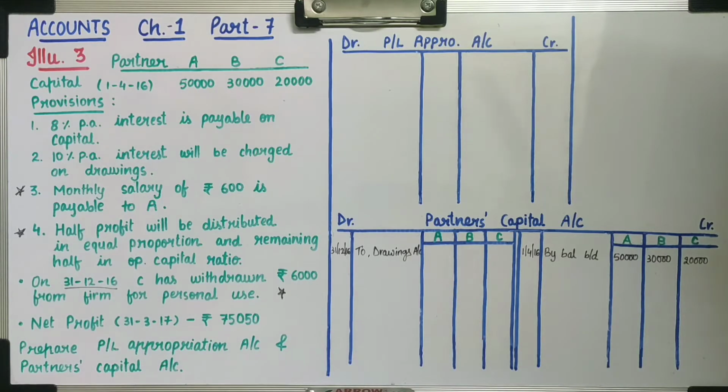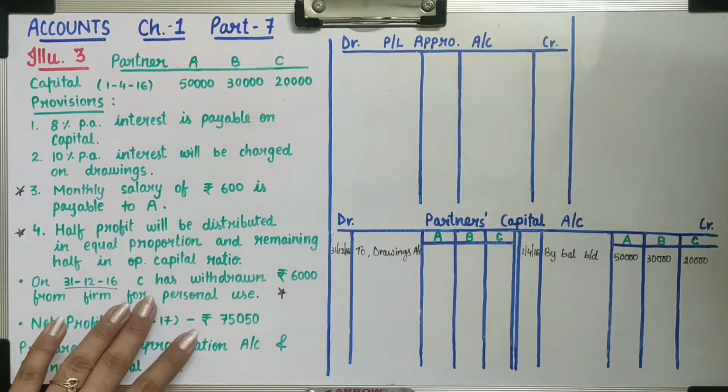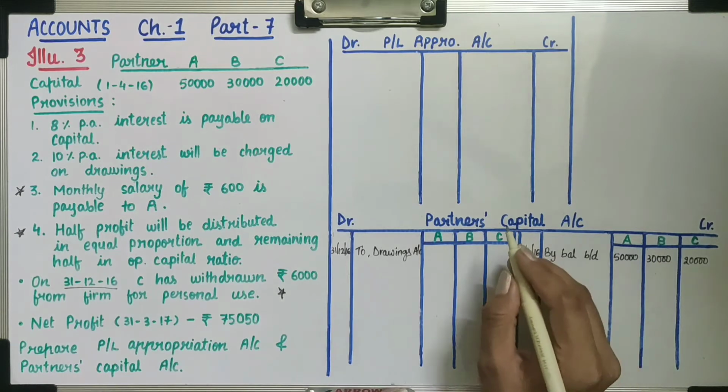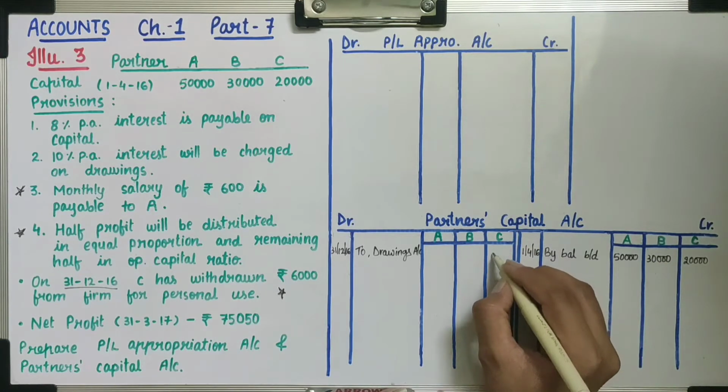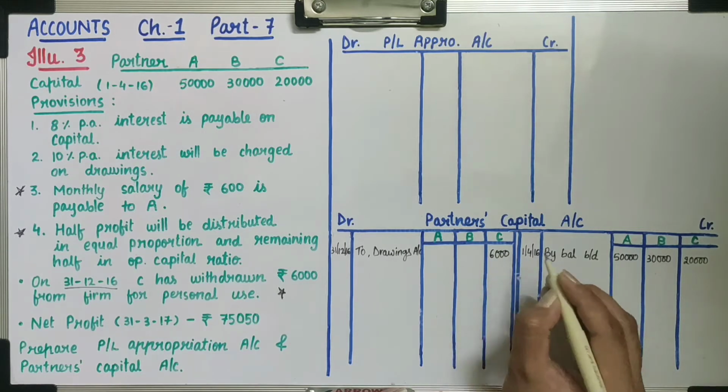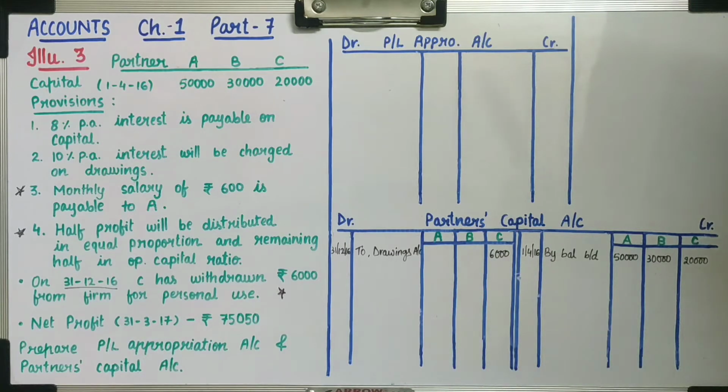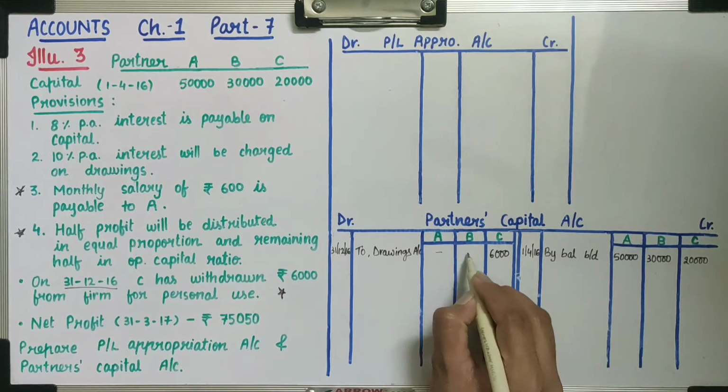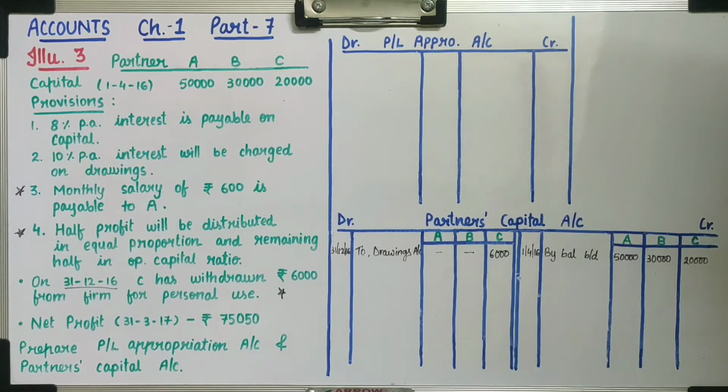Now see, it is the drawing of partner C, so we will record in C column 6,000. Now we have recorded capital and drawings. Now we will calculate interest on capital and interest on drawings as per the provisions.